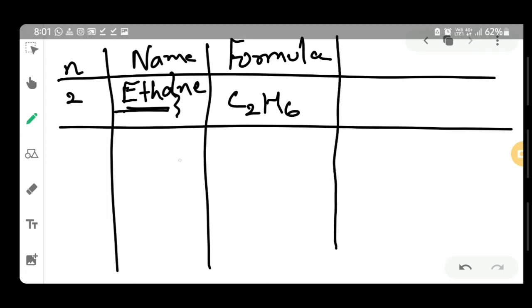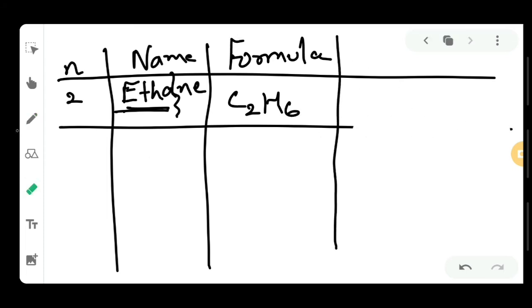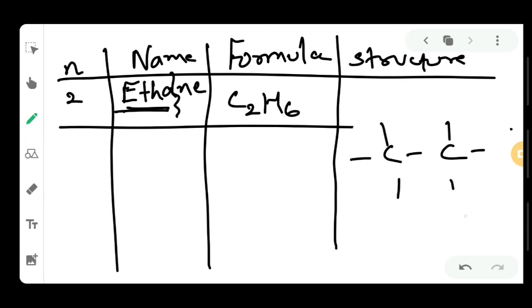Now if you try to draw the structure for ethane, then what will be the structure? It's too simple. As you all know, one carbon atom can form four single covalent bonds. So 1, 2, 3, 4, 5 and 6. I hope this ethane molecular structure is clear.